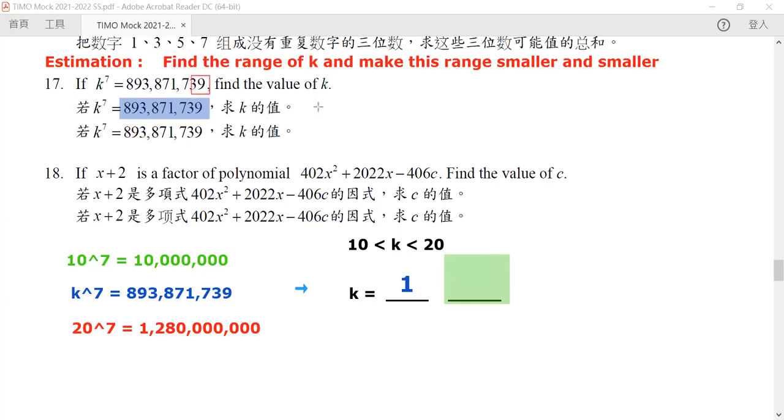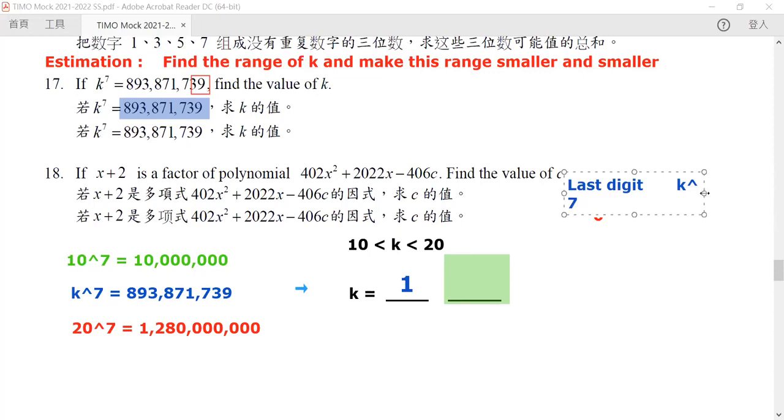The digit is 9. What is the last digit? What's the unit digit of k such that k to the power 7 will have a last digit of 9? Okay. It actually does not have much choice if you think about it. If our last digit is equal to 0, how about it when it is raised to the power of 7?